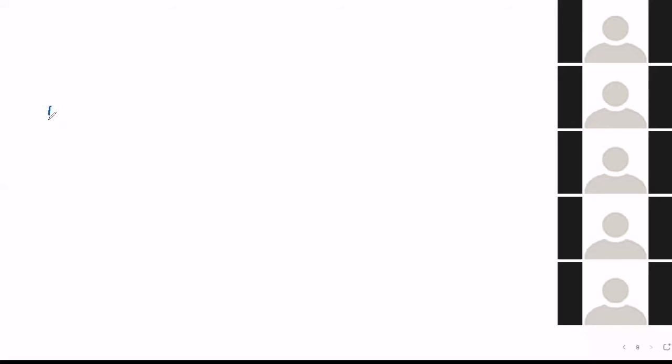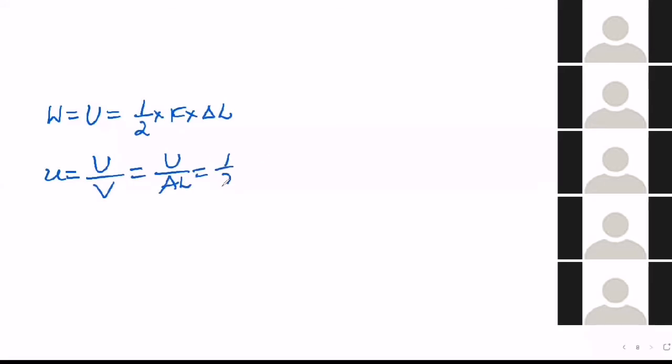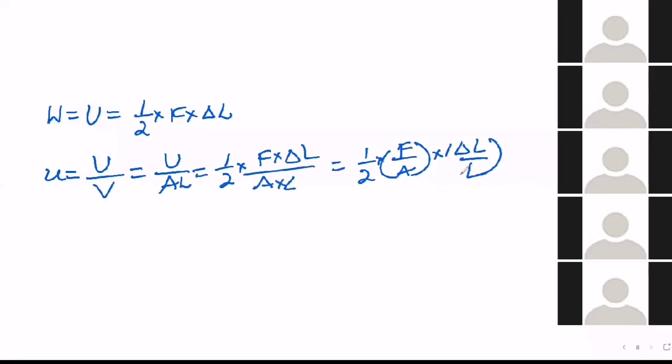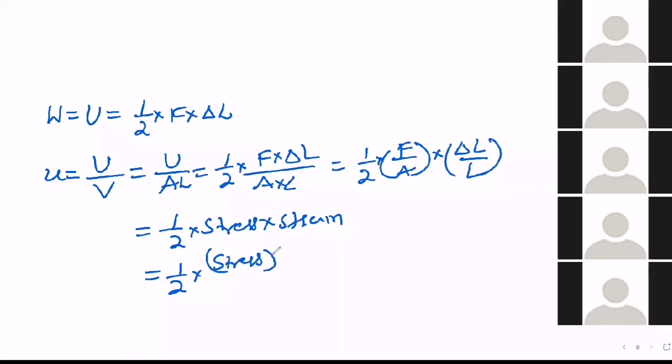Now after this, the final conclusion is that work done or elastic potential energy is half into F into delta L. Energy density means energy by volume, or energy by area into length, or half into F into delta L by area into length, or half into F by A into delta L by L. That is half into stress into strain, or else half into stress whole square by Y, or else Y into strain whole square divided by 2.